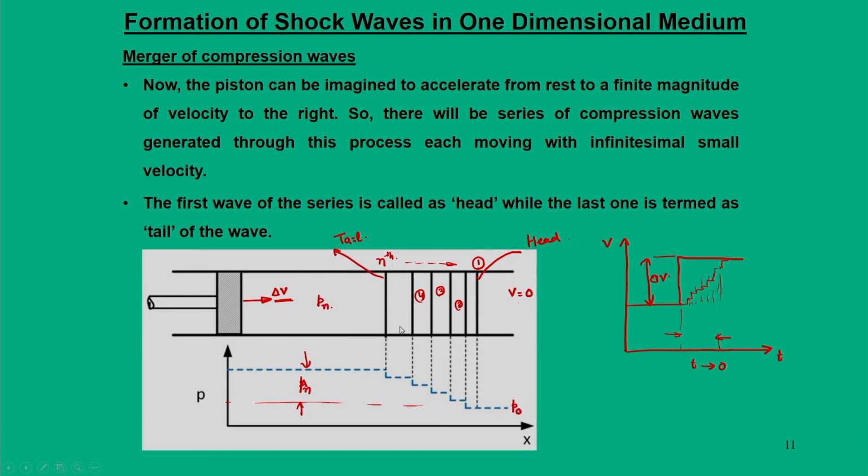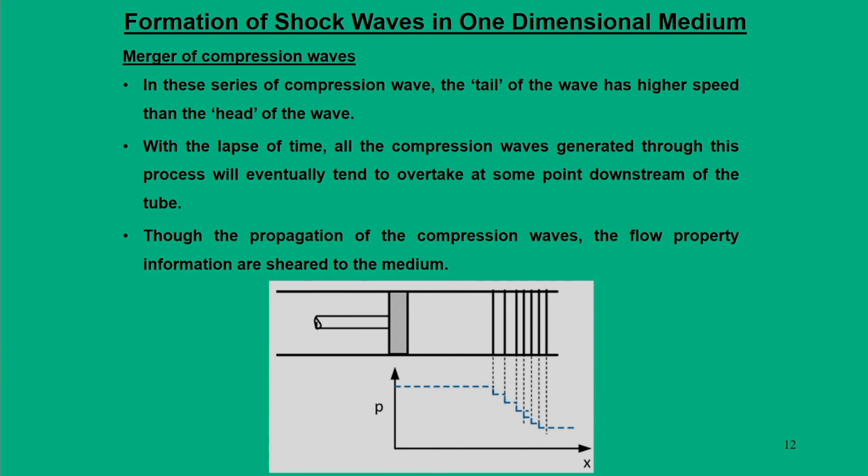When you look at this as one time instant t 1, and then see this event at the next time instant, we see the same phenomenon: the first wave and the nth wave try to squeeze into a small region, which I will call delta x.